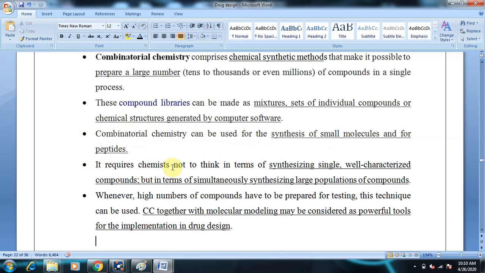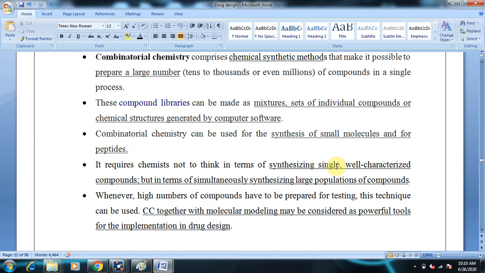It requires chemists not to think in terms of synthesizing single well-characterized compounds but in terms of simultaneously synthesizing large populations of compounds. In conventional chemistry we aim at synthesizing single compounds at a time, followed by their characterization and evaluation. But in the combinatorial approach we synthesize a library of compounds and then proceed with biological evaluation.